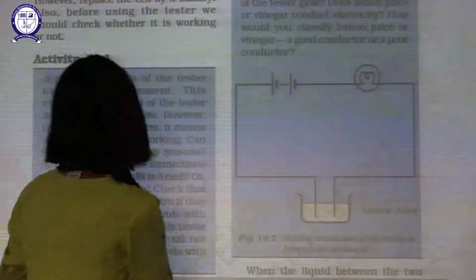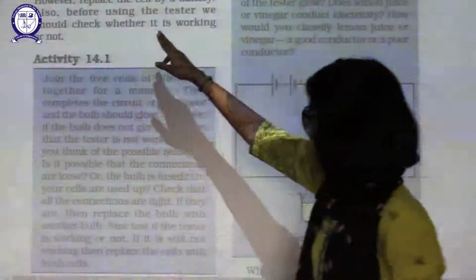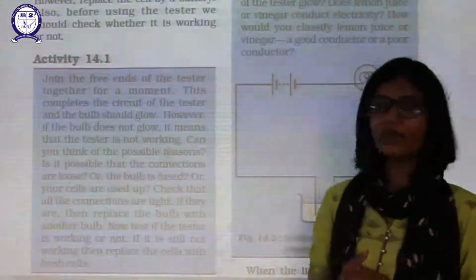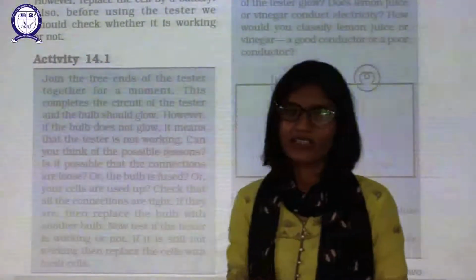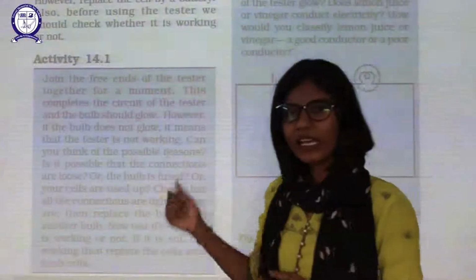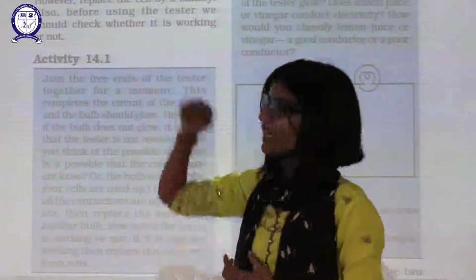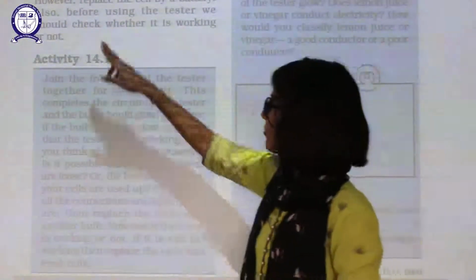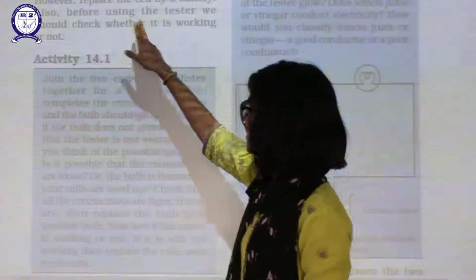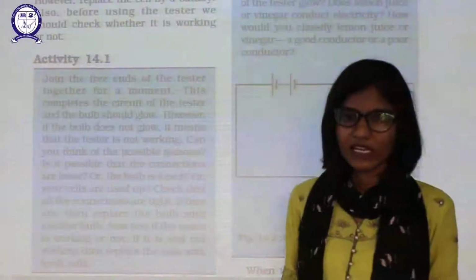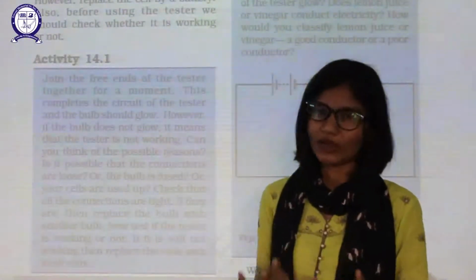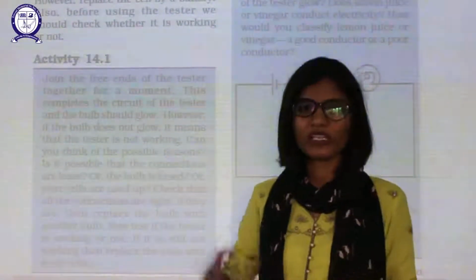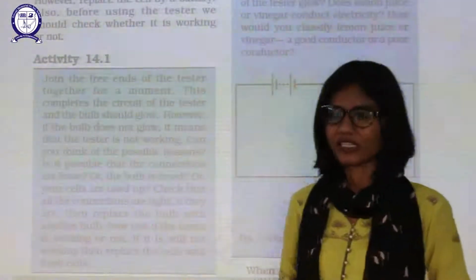However, replace the cell by a battery. This time we need a battery. Why can we not test the electricity in a liquid with the help of a cell? Also, before using the tester, we should check whether it is working or not. This is a very common, well understood precaution: before using it for the experiment, you have to check whether your tester is working.